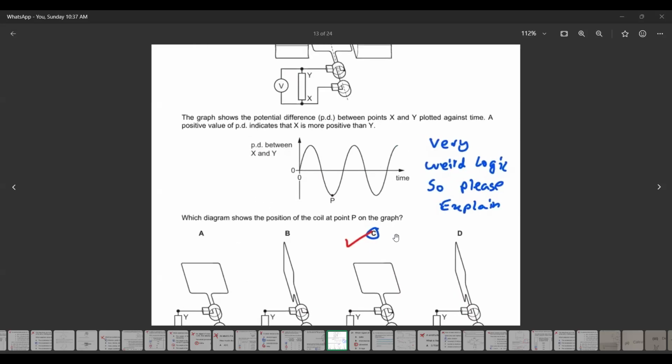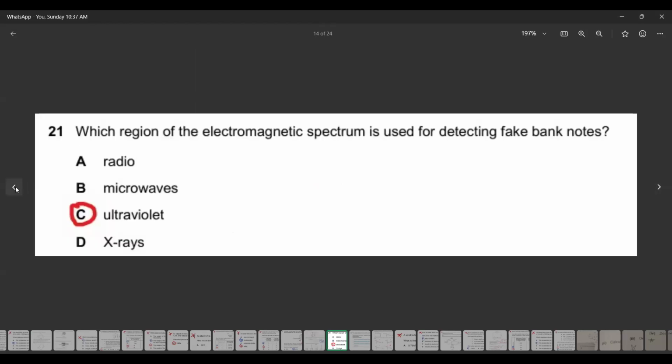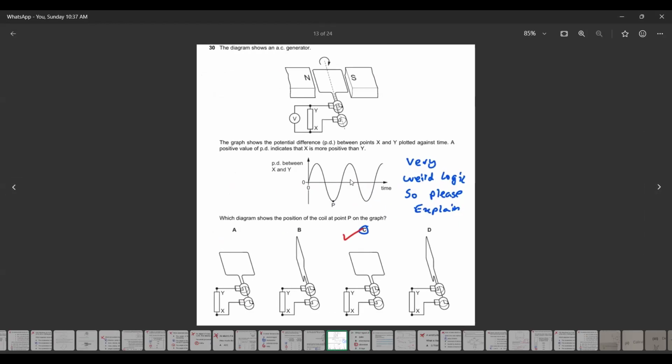Now, when we check the direction, because in the beginning, they already specify that X is positive and Y is negative. And what is the direction of the current? It's going A, B, and then going to Y. Now, when you see, like with reference to this one, so if we change the direction of the current, we have the split rings.